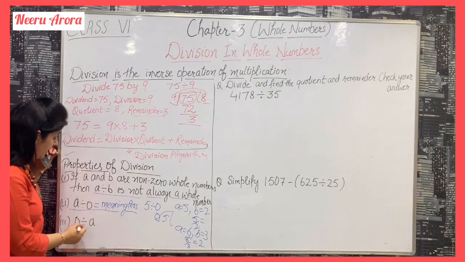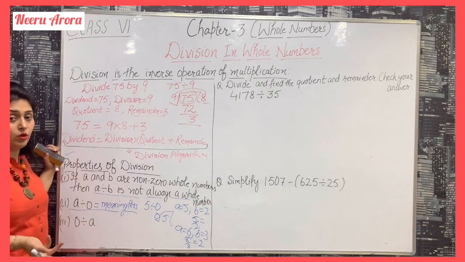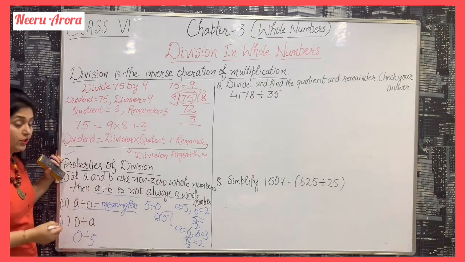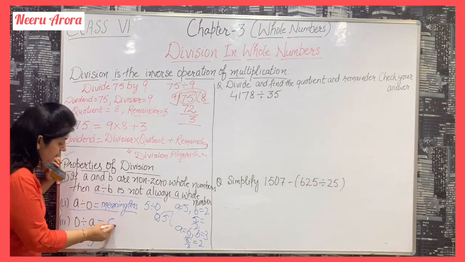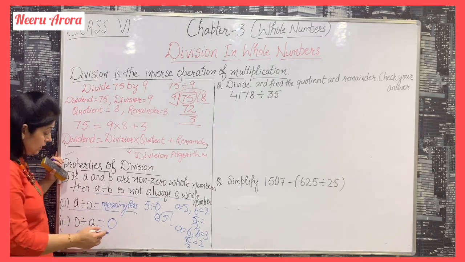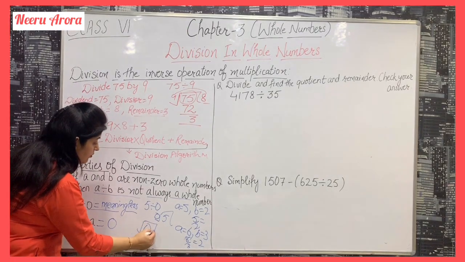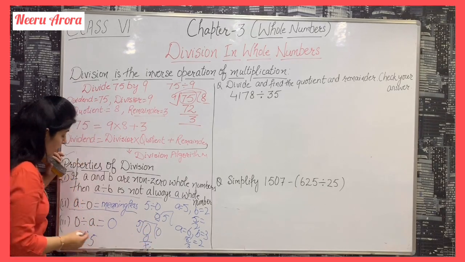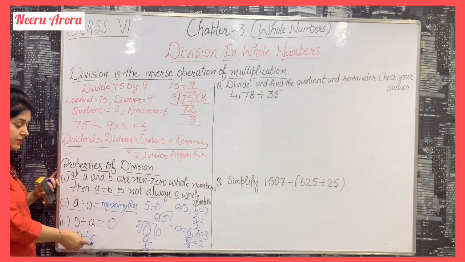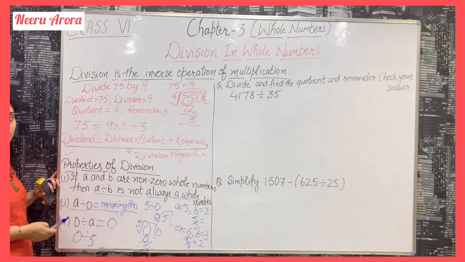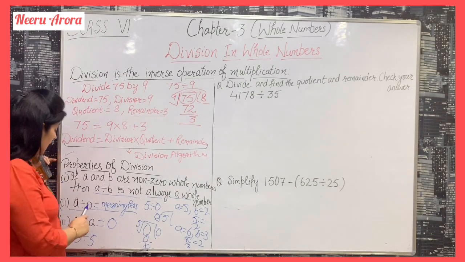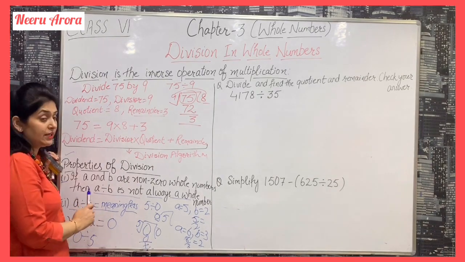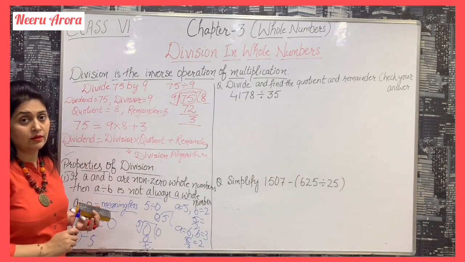Now if we divide 0 by any whole number, the result is 0. Suppose we divide 0 by 5: 5 zeros are 0. If our dividend is 0 and the divisor is a whole number, the result is 0. But if the dividend is a whole number and the divisor is 0, it is meaningless.